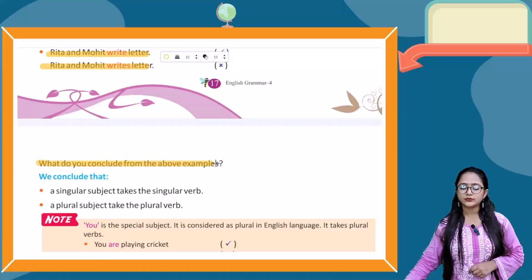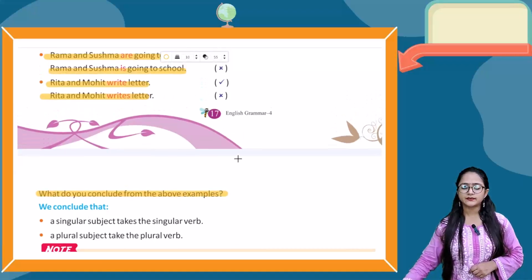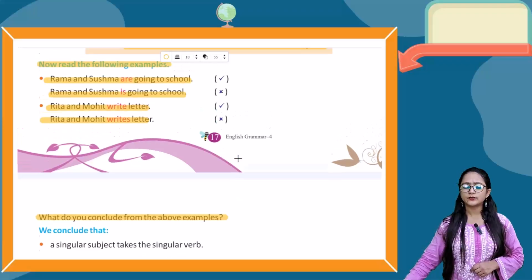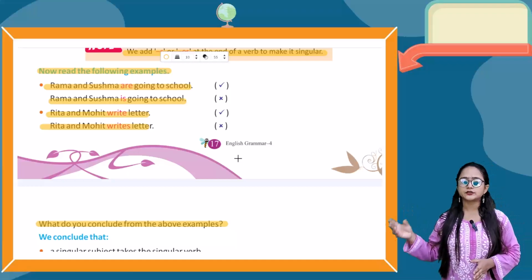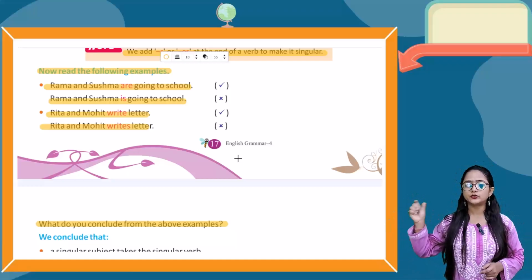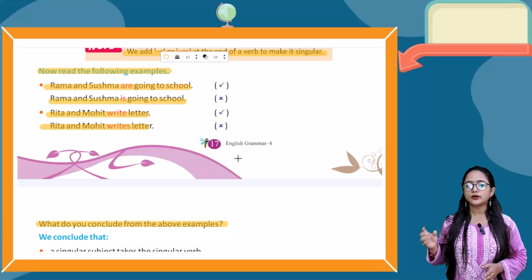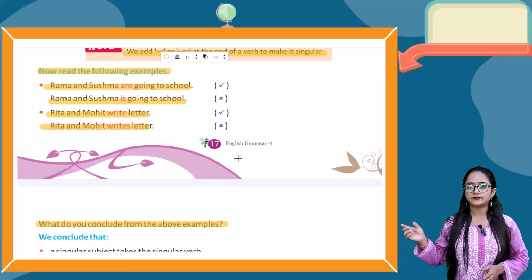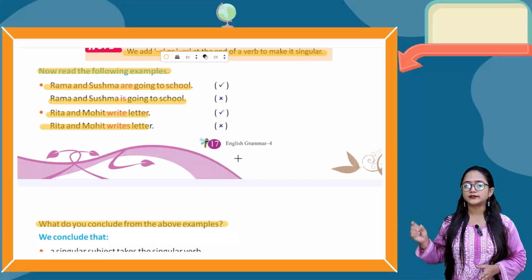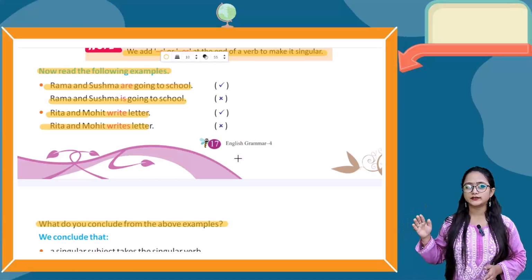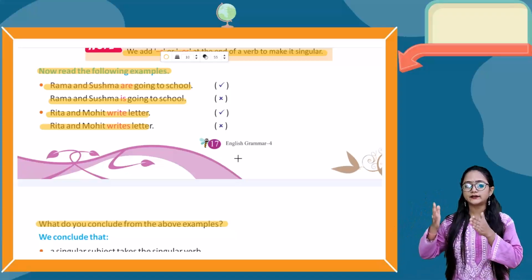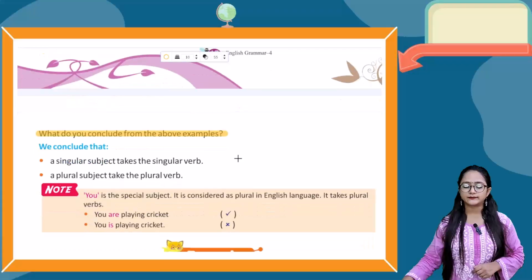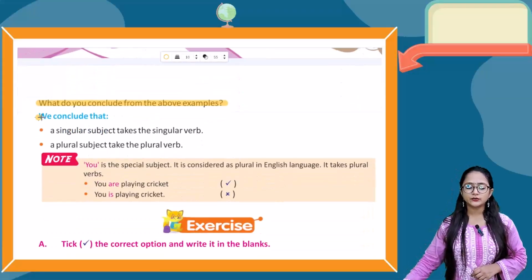What do you conclude from the above examples? As you can see that Rama and Sushma, there are both, like there are two persons. So you're gonna use are over there, the verb are. Next is Rita and Mohit. They are also in the plural form. They are the two persons over there. So you're gonna use the verb in the plural form, or in its basic form only.